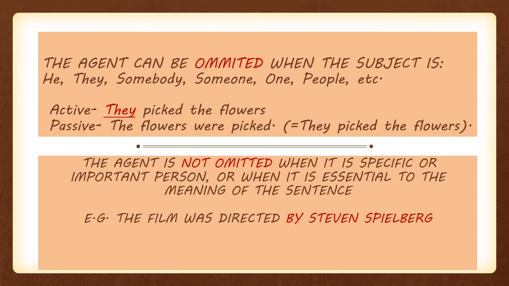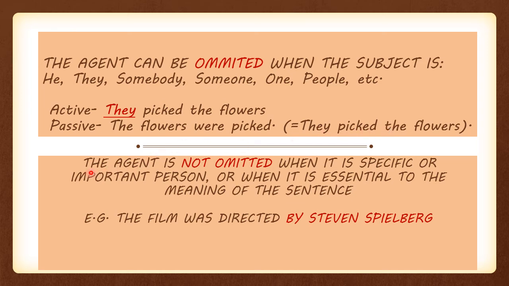The agent can be omitted when the subject is he, they, somebody, someone, one, people, etc. Let's have an active sentence. They picked the flowers. They is the subject of the active sentence. Now let's turn it into the passive. The flowers were picked. In this case, I omit they as an agent, and this sentence is the same as saying they picked the flowers.